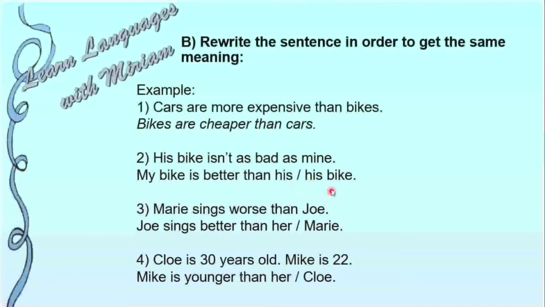Why his or his bike? I can say his without saying anything. I can say my bike is better than his, or my bike is better than his bike. Here, what I do is not saying bike again because it's not necessary, because I've said bike in the subject.